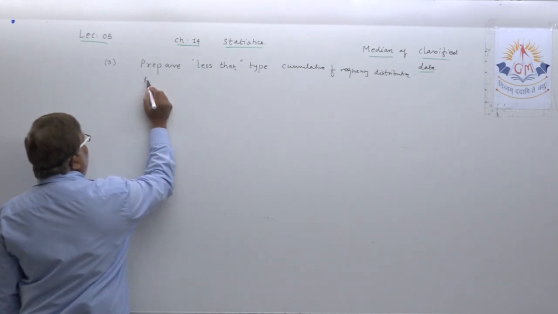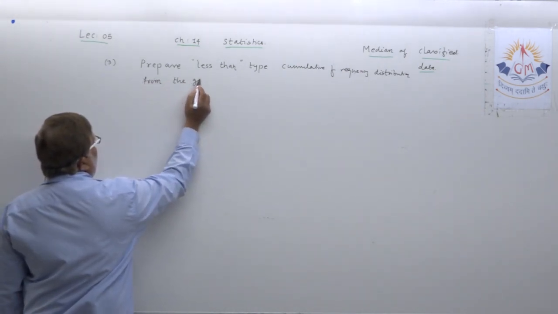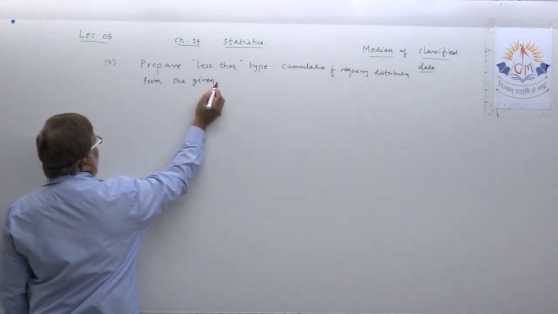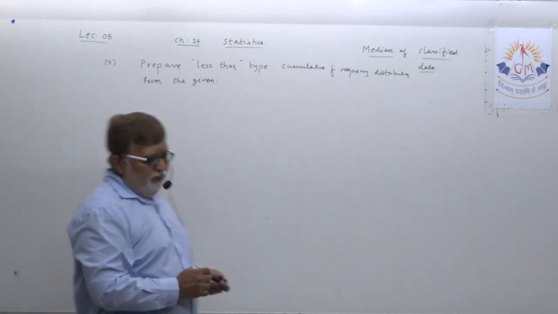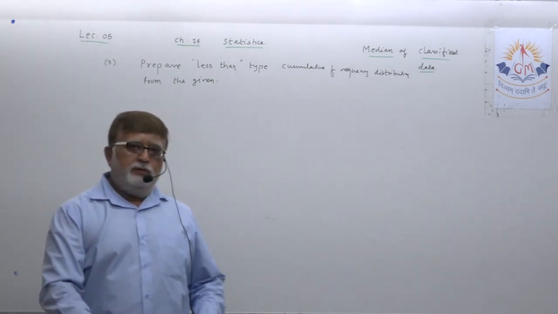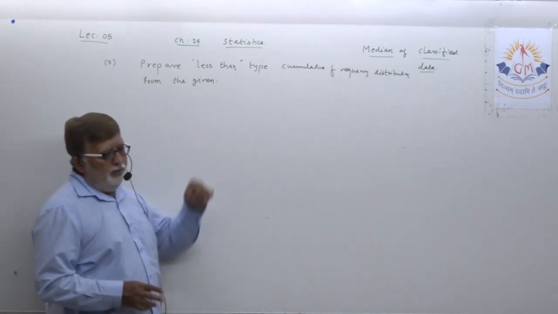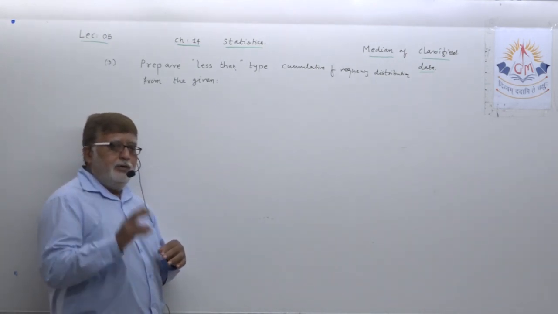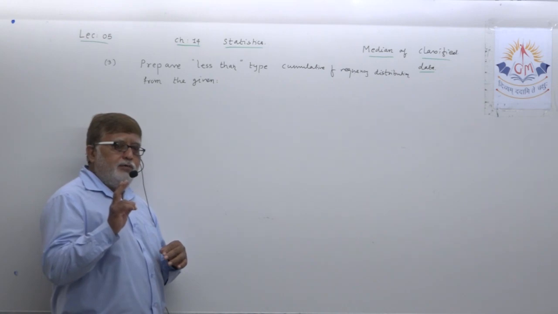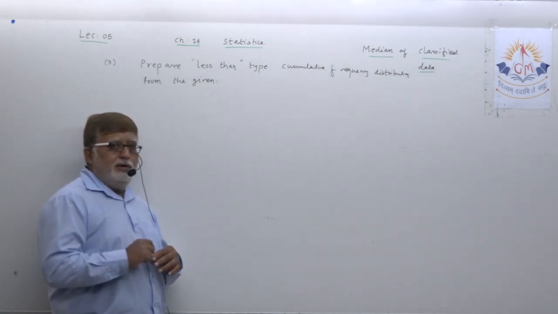That means you will be given a frequency distribution which we are observing in every example. Reading that, you have to prepare cumulative frequency distribution of less than type.